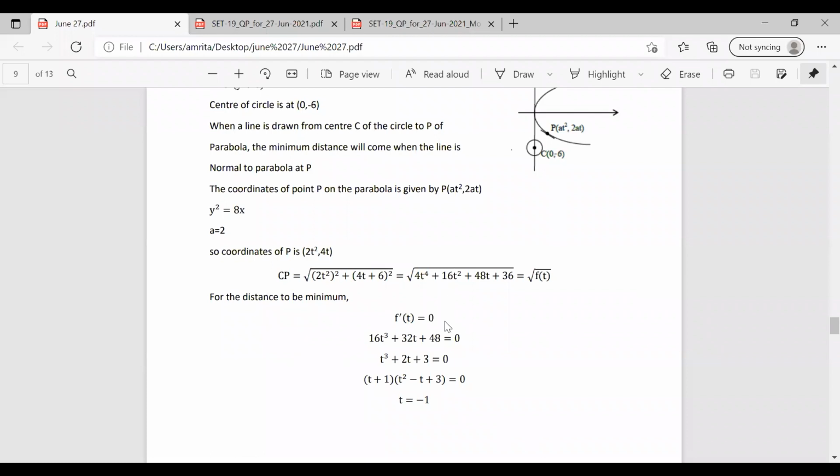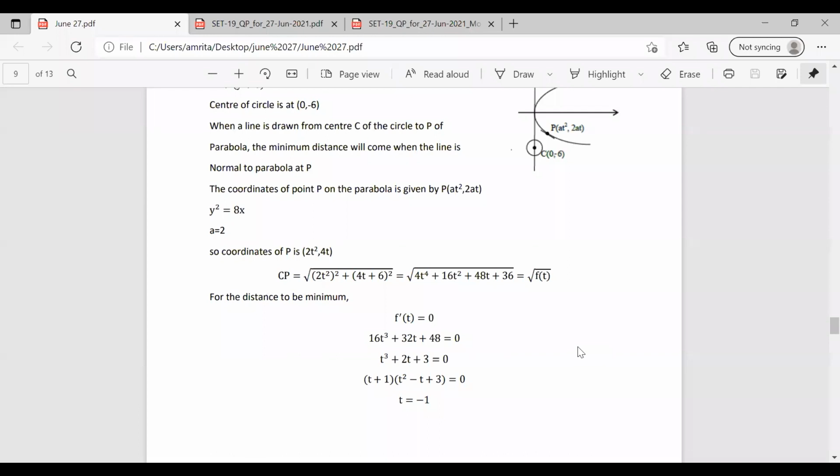So finding f dash of t, we get 16t cube plus 32t plus 48 equal to 0. Solving this, we have two factors, t plus 1 and t square minus t plus 3. Among these, the second gives imaginary solutions, so t equal to minus 1 will be the solution.